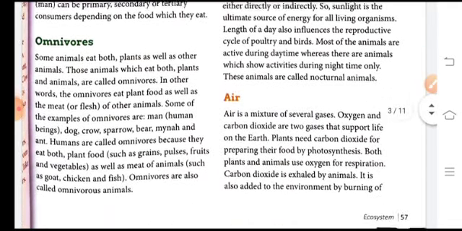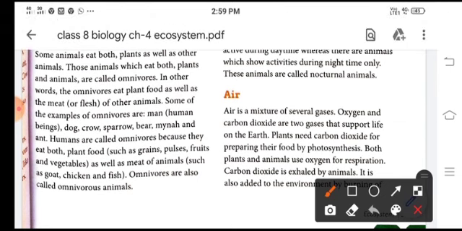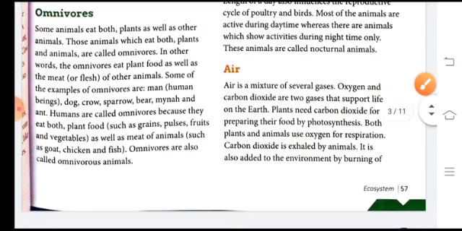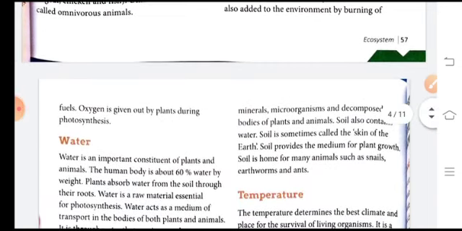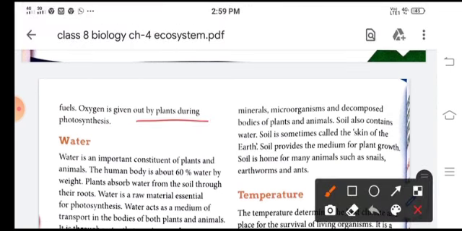The air is a mixture of several gases. Oxygen and carbon dioxide are the two gases which support life on the earth. So plants need carbon dioxide for photosynthesis, and other living organisms need oxygen for respiration and for their living. Now this carbon dioxide comes from the atmosphere, and it is also added to the environment by burning of fuels. Now oxygen is given out by plants during photosynthesis.